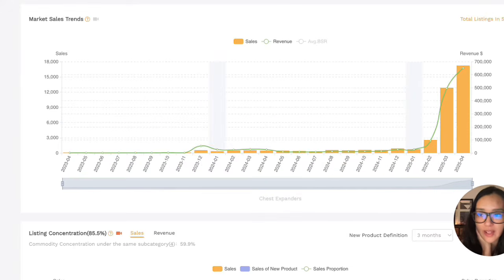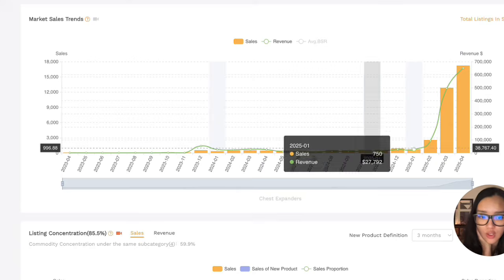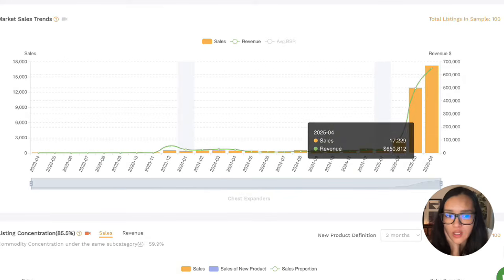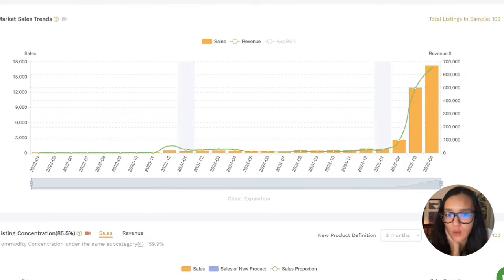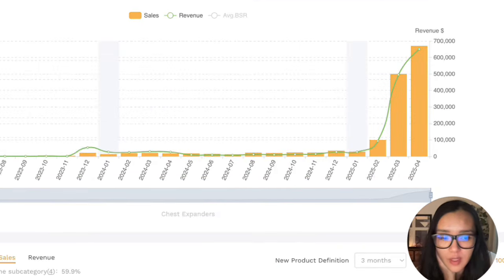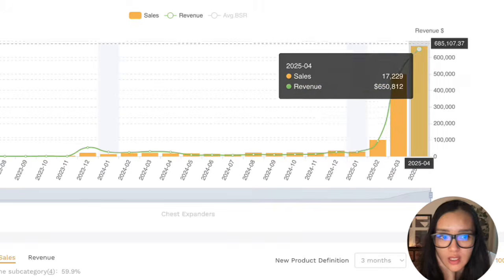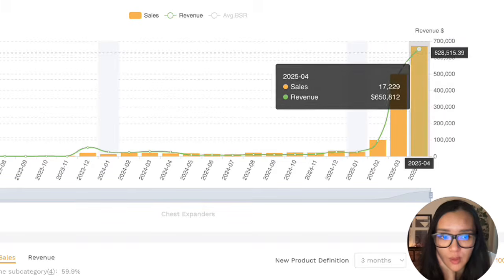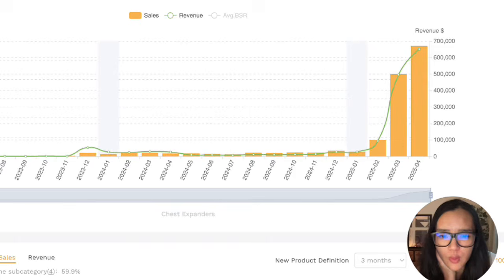Let's look at the next part right here, which is market sales trends. It's one thing to see what products are coming to the market, but it's a whole different thing to see if the product is actually selling, because trust me, launching a product and getting sales are two separate things. So the data is looking pretty optimistic. It really seems like the sales are picking up right now at the beginning of 2025, while they weren't that huge in the previous years.